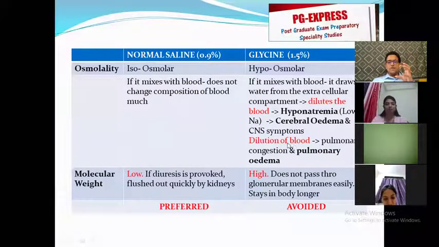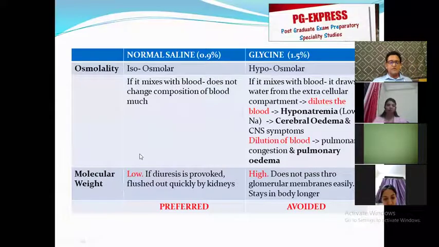Also, because of dilution of the blood, there is some effect on the lungs. It causes pulmonary congestion and pulmonary edema. Okay, so glycine mixes with the blood, causes hyponatremia. This causes cerebral edema and also causes pulmonary edema. These are the major side effects of glycine.